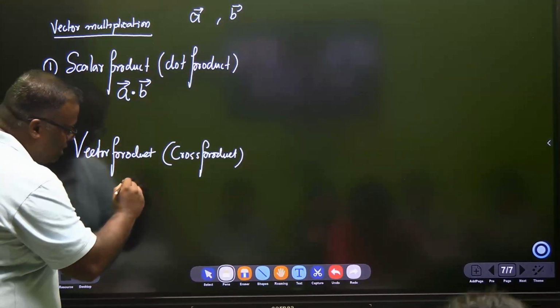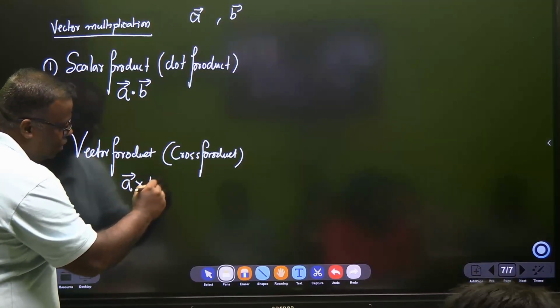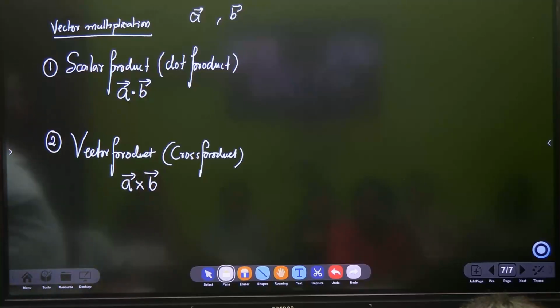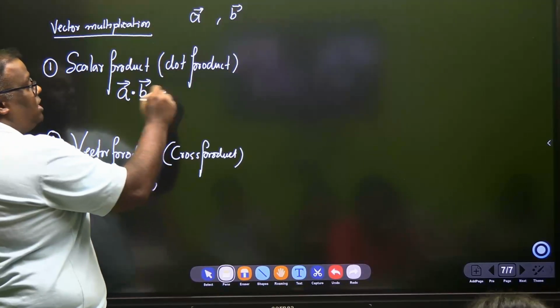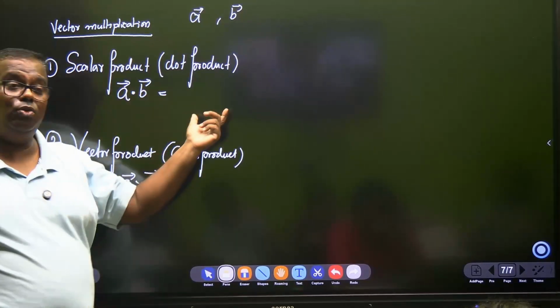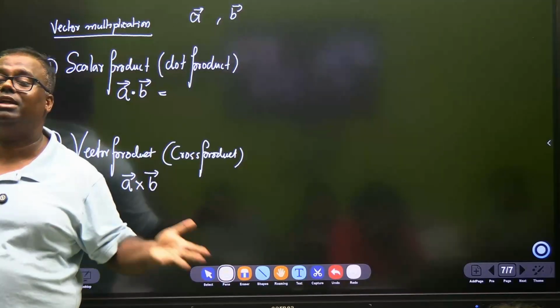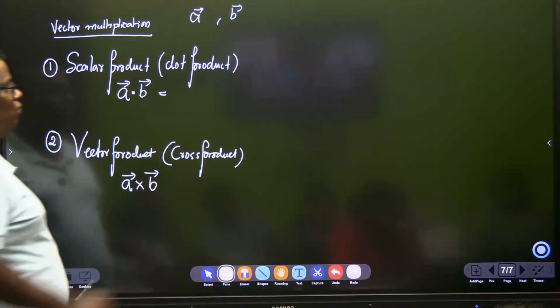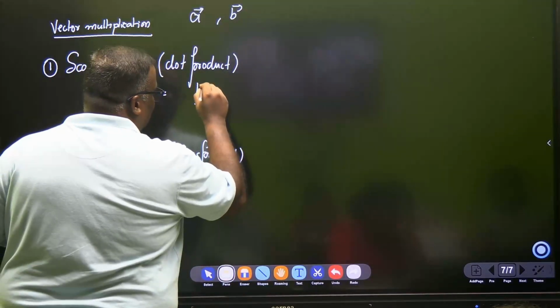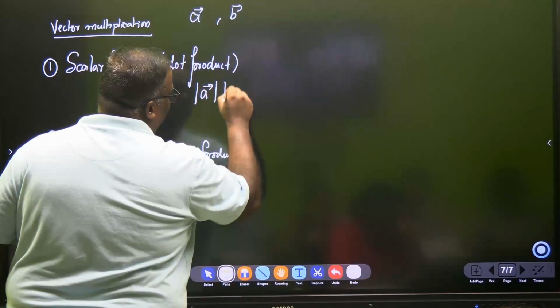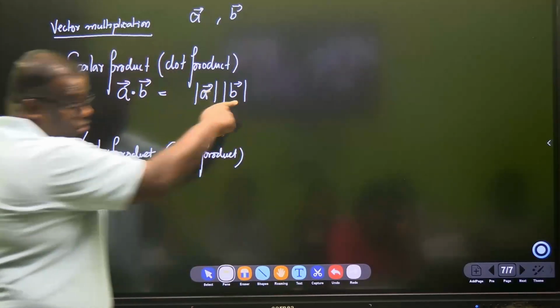This is shown as A vector cross B vector. Okay? This is a scalar. Means the child who will be born will only carry what? Magnitude. The value of this is modulus of A into modulus of B, absolute values.